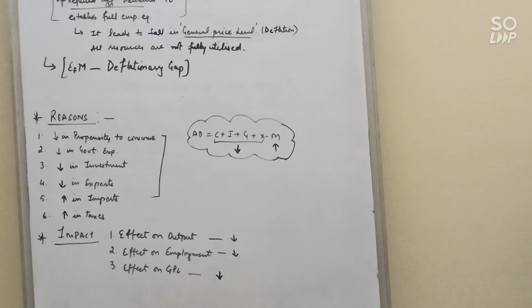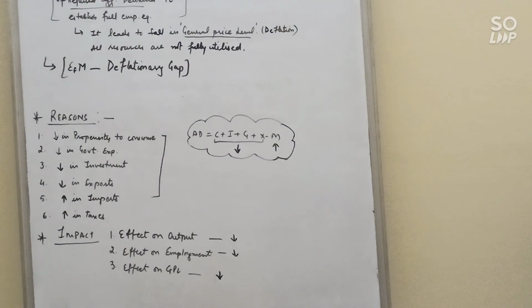One, on the basis of meaning. First we will write the meaning of excess demand. Second is inflationary or deflationary gap. Excess demand leads to inflationary gap and deficient demand leads to deflationary gap. Third is equilibrium level. In excess demand, it indicates over full employment equilibrium in the economy, and in deficient demand, it indicates underemployment equilibrium in the economy.